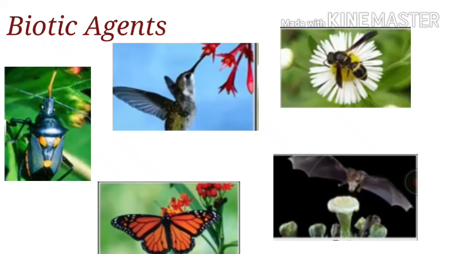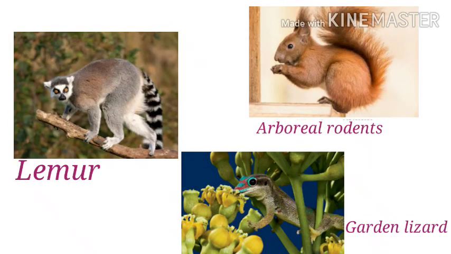Majority of plants use a range of animals as pollinating agents like bees, butterfly, flies, beetles, wasps, ants, moths, birds and bats. Dominant pollinating agent is a bee. Larger animals such as lemur, arboreal rodent or even reptiles like garden lizard have also been reported as pollinators in some species.